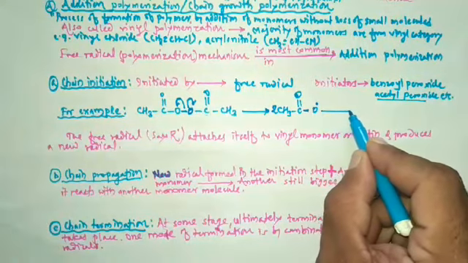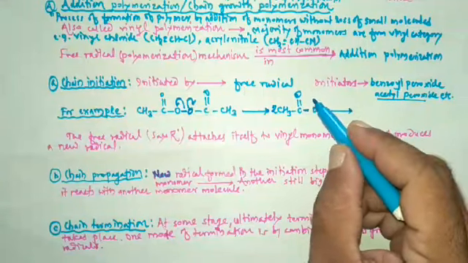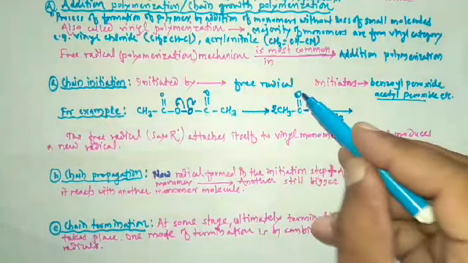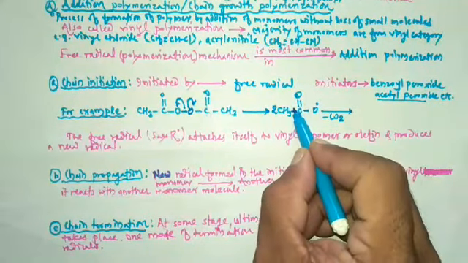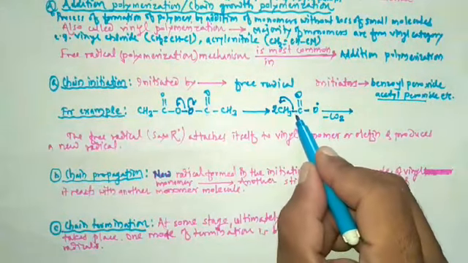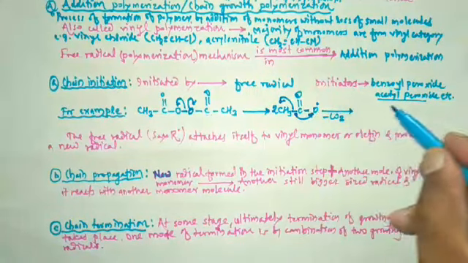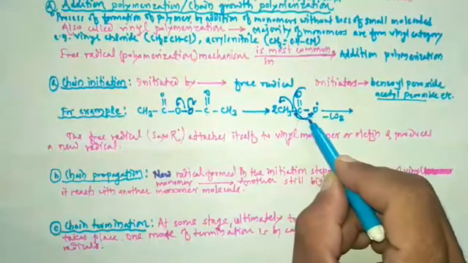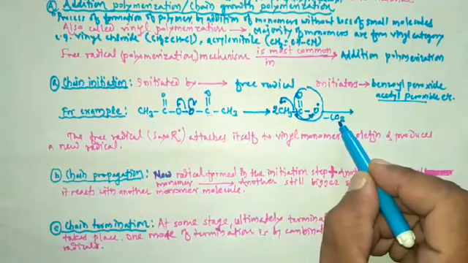Then after that, this free radical loses carbon dioxide. How does it lose carbon dioxide? This bond gets broken here. One of the electrons gets shifted to this CH3, and another electron gets shifted towards this oxygen. Thus elimination of CO2 takes place, so here I am writing minus CO2.